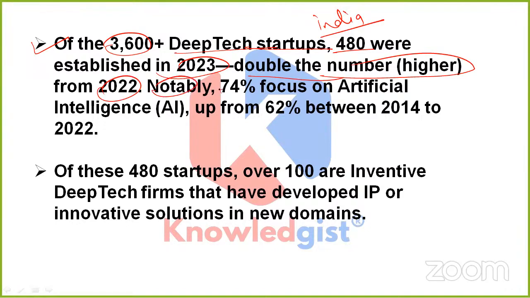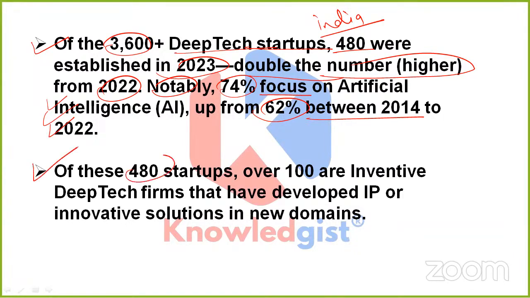We can note 74% of these deep tech startups focus on artificial intelligence, up from 62% between 2014 and 2022, which means an immense increase in the number of deep tech startups currently focusing on AI.